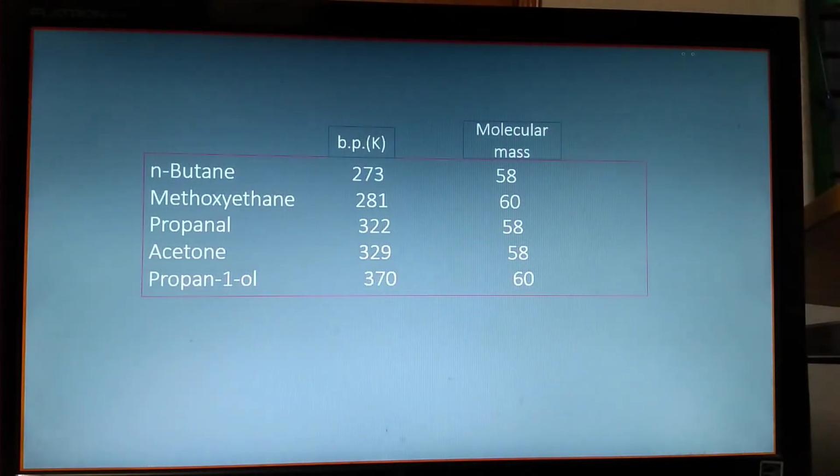If you compare, notice that the molecular mass is comparable, near about 60. In case of acetone the boiling point is 329, but in case of butane, methoxyethane, that is ether, it is 322. In case of propanol, it's 320, but in case of alcohol, it is 370.